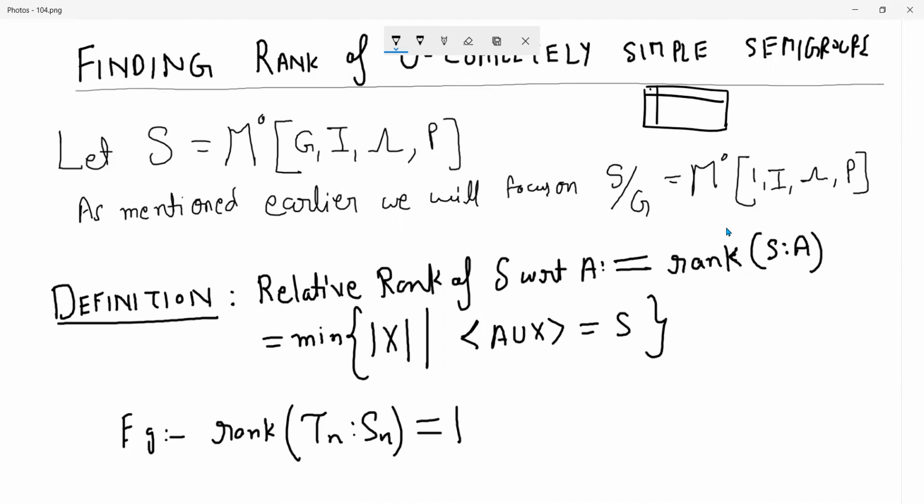Some of those H classes are groups, and the other H classes will be nilpotent. Not just nilpotent, but elements whose square is zero. Null classes. These are the properties which we proved about completely simple semigroups. So the situation is dichotomous. Either an H class is a group, or it's completely null. Okay, so that is the point.